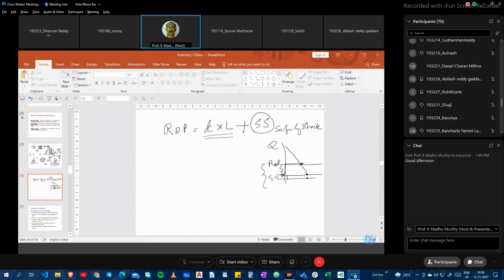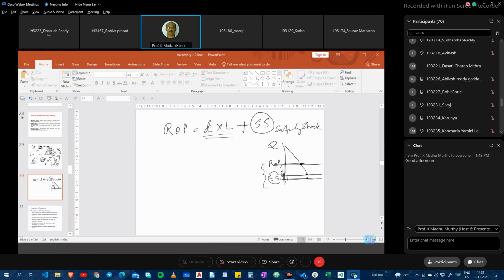Yes, sir. This is clear now? I'm not going to increase my inventory. I don't want to increase my costs. But I wish to initiate my action for placing an order much earlier, and that is by adding the safety stock level.